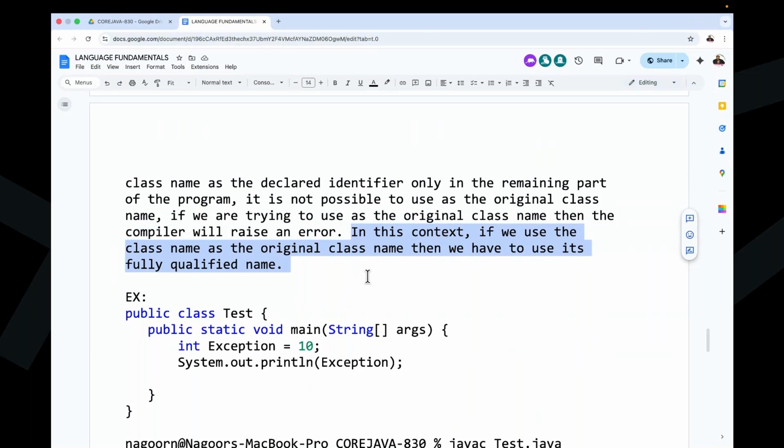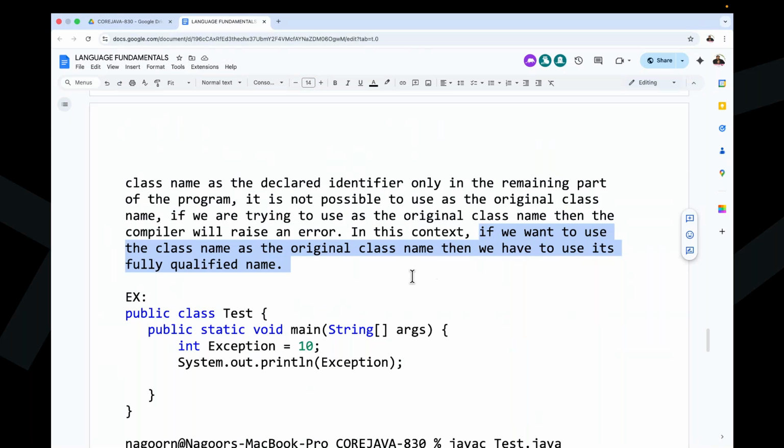If you understand it, then give me some intimation so that I'll move forward. In this context, if we want to use the original class name, then we have to use its fully qualified name. What is a fully qualified name? I'll give clarity, no need to worry, guys.